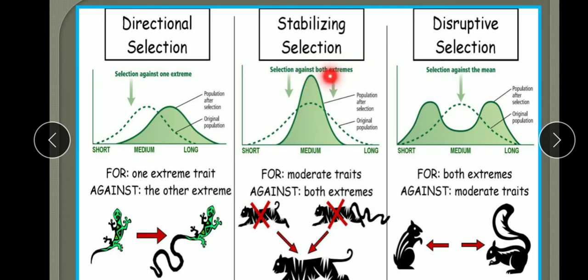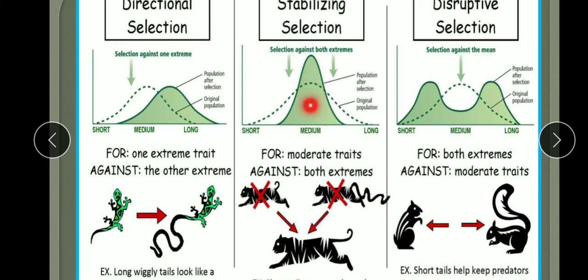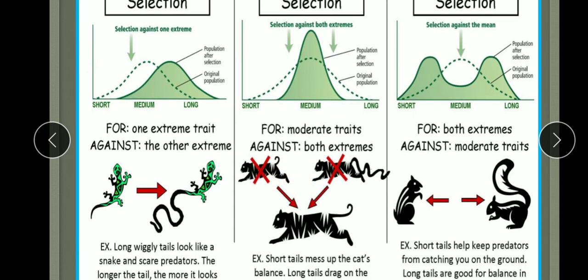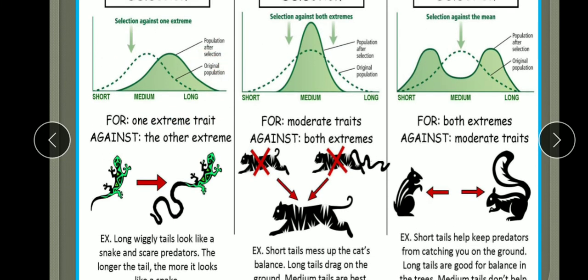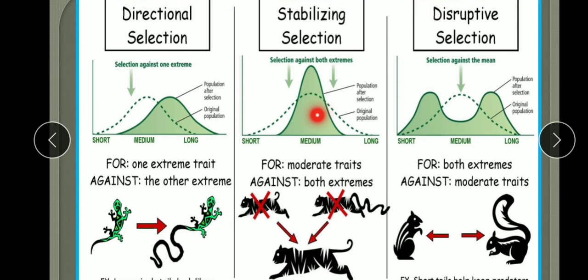Then stabilizing selection is there when more individuals acquire the mean character value. This is the mean character value. So for example, in directional it is for one extreme trait being selected. Here moderate traits are there. So here it is against both the extremes, neither short nor long. Here it is shifted towards the long. तो एक्सट्रीम, एक एक्सट्रीम का सिलेक्शन हो गया यहाँ पर, स्पीशीज का फॉर्मेशन हुआ डायरेक्शनल में. बट यहाँ पर क्या होगा, मॉडरेट ट्रेड्स के लिए है और दोनों एक्सट्रीम का सिलेक्शन नहीं होगा. दिस इज स्टेबलाइजिंग सिलेक्शन वन.